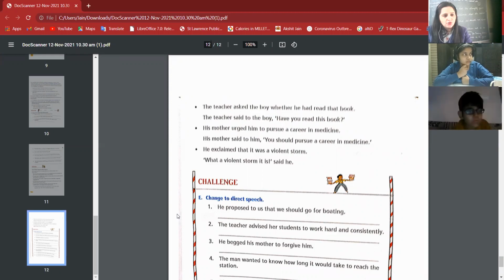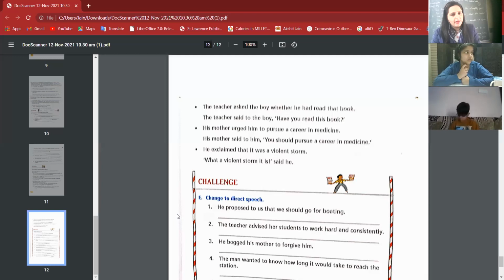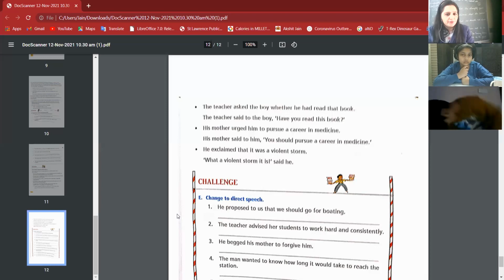Then whether is used. If whether is used, it means an auxiliary verb is there. There is no WH family word. If a WH family word is there, we are not using whether or if. So here the auxiliary verb will come in the beginning as we have to put the question mark because we have written asked in the reporting verb. Okay. So you can see here, the teacher said to the boy, have you read this book? That will become this. And again, it is past perfect, so it will change into simple past.